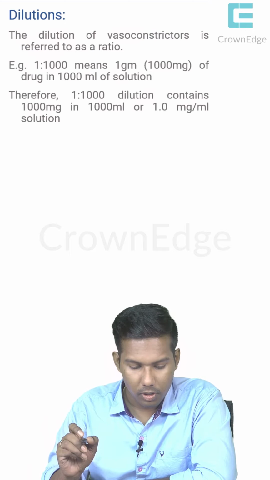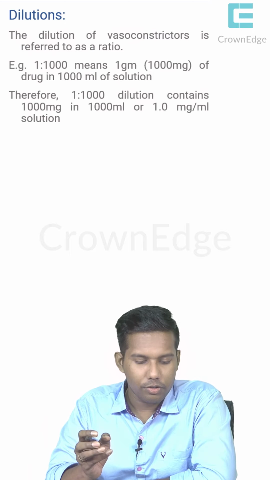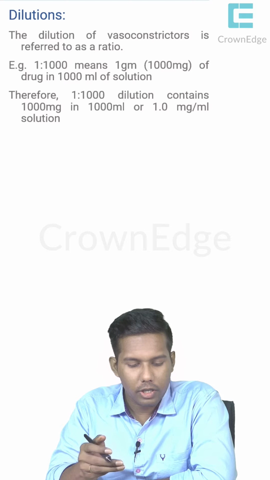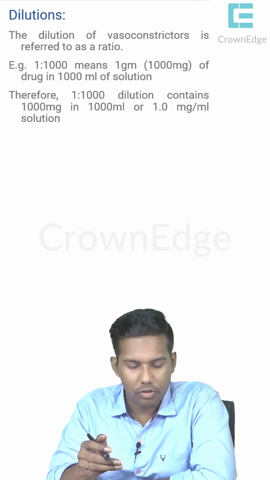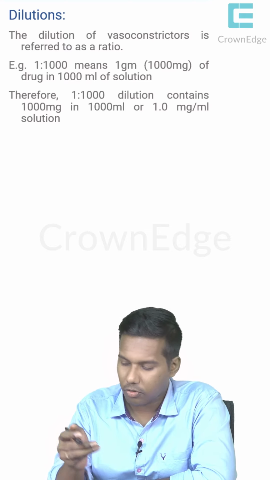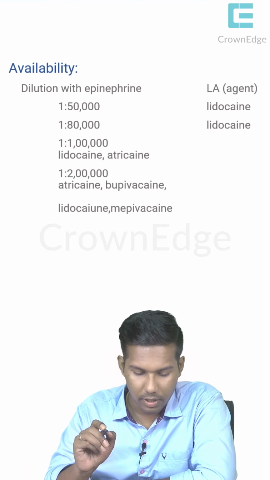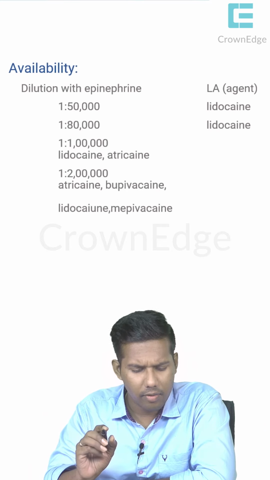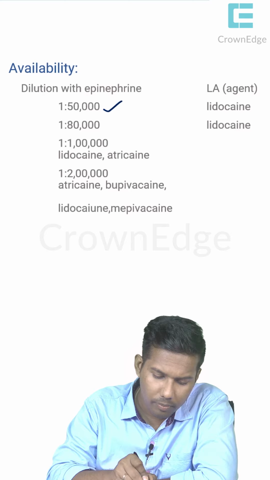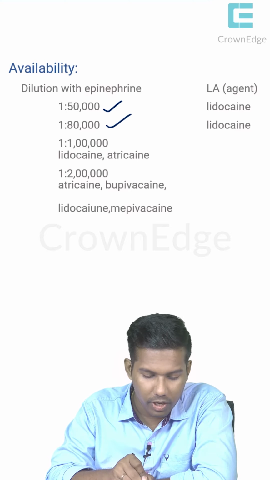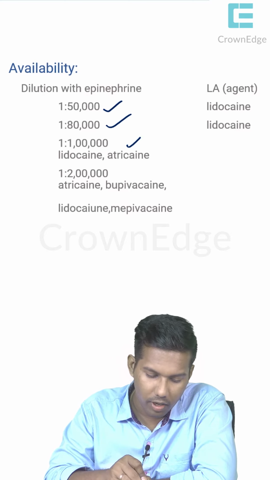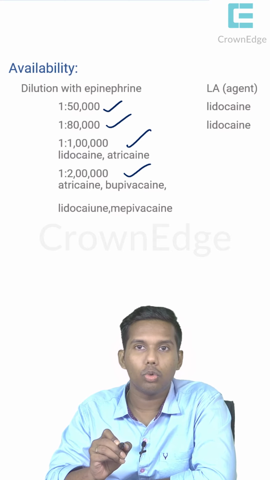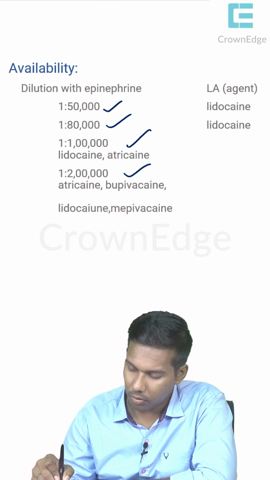Okay, so these are the dilutions. We have already learnt about the dilutions, how it is 1000 mg in 1 lakh solution of adrenaline. It is available as 1:50,000, it is available as 1:80,000, and 1 is to 1 lakh and 1 is to 2 lakh ml of the solution.